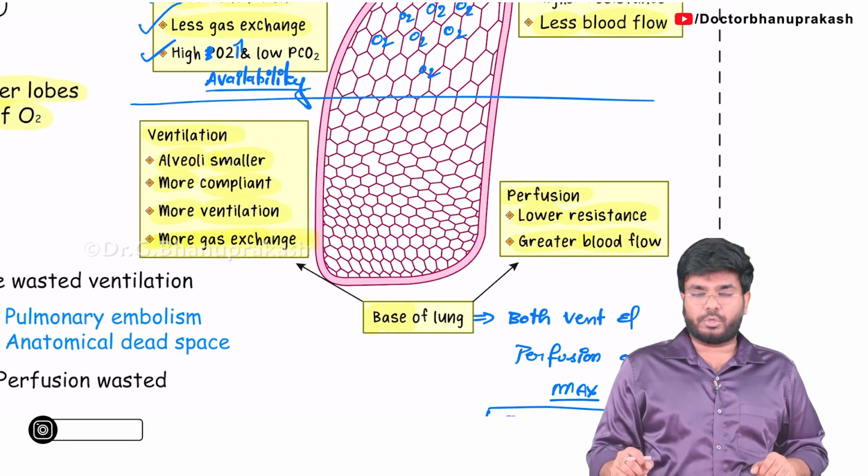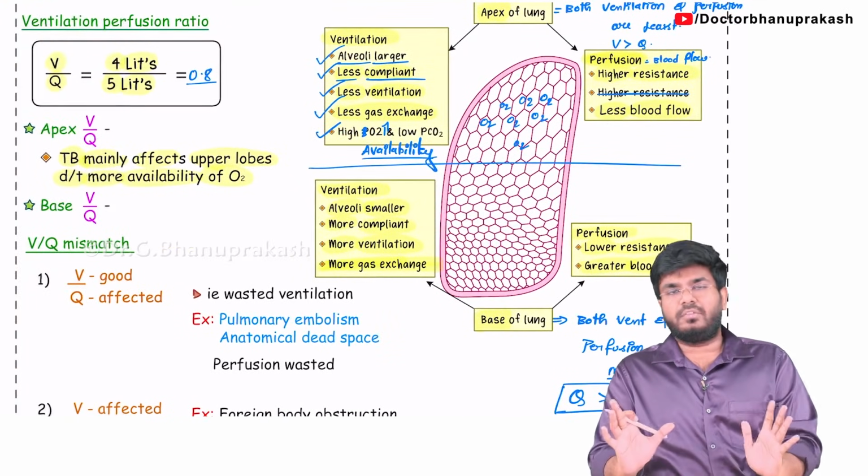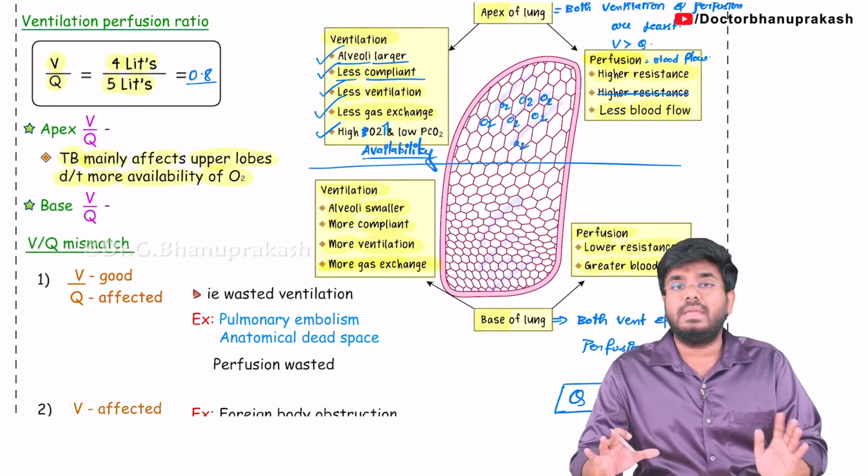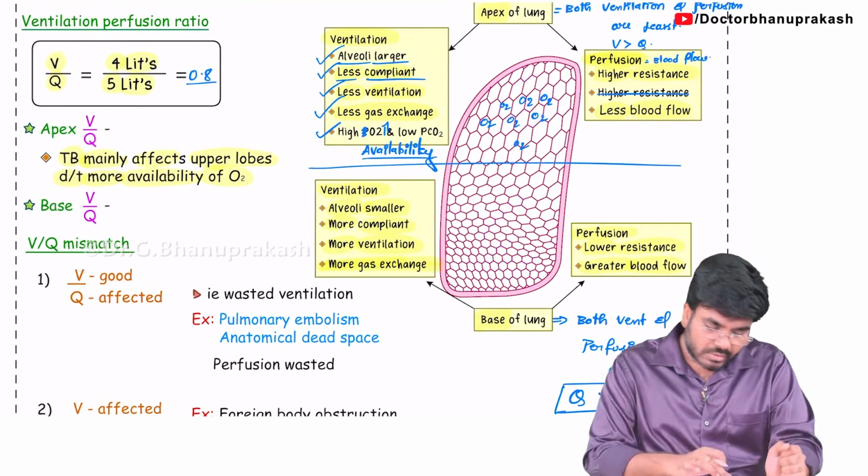Okay, these are the things which I want you to know. There are differences. The apex of the lung is a little bit different from the base of the lung anatomically, as well as function-wise. So that is the reason why.